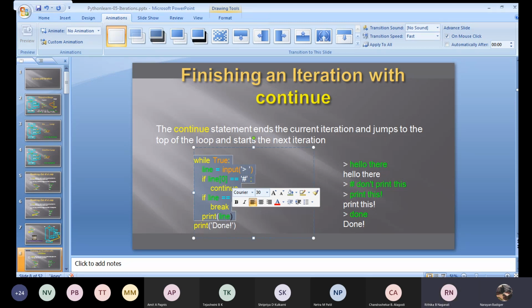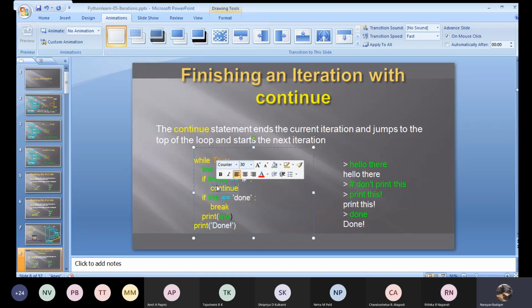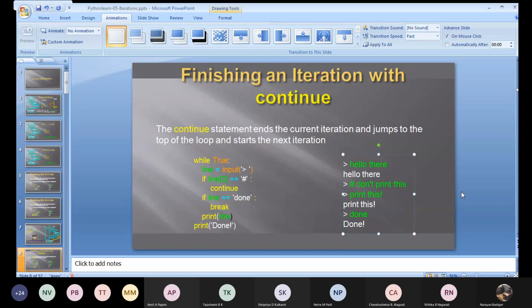Just observe the difference here. Once break is executed, it comes out of the loop. Once continue is executed, it just stops the current iteration. See, both the things we have done here. Clear? Any doubts here? Any doubts in this small program? No, sir.